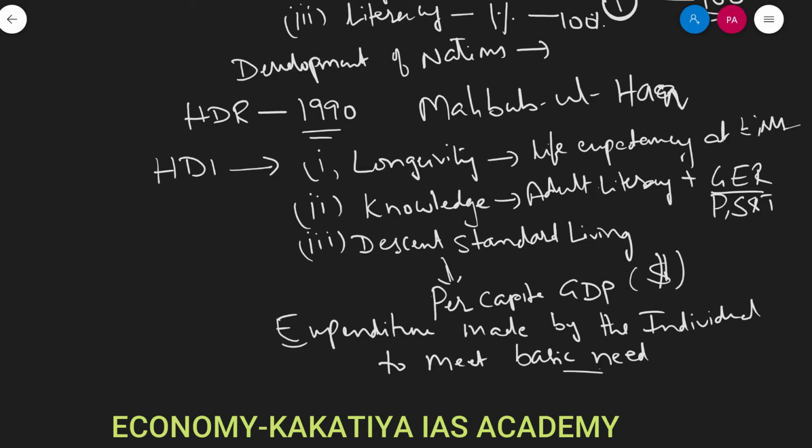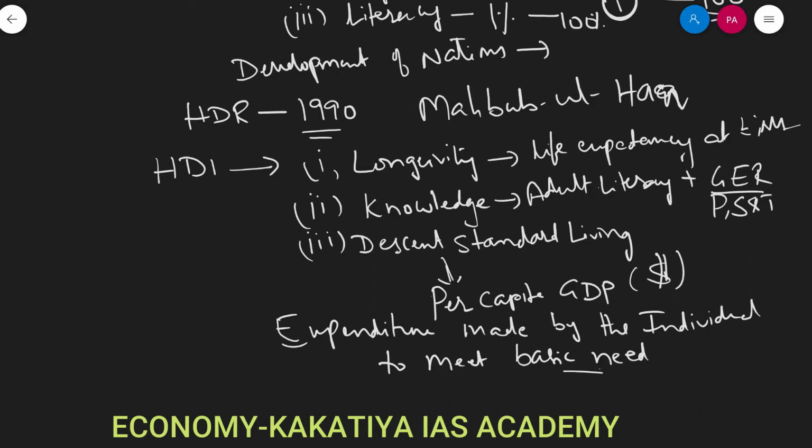So to this HDI, over a time, other indicators were added. Say for example, in 1995, gender development index was introduced and added to HDI. Again, gender empowerment measure was also introduced in the same year of 1995. Later in 1997, human poverty index was introduced in human development report.